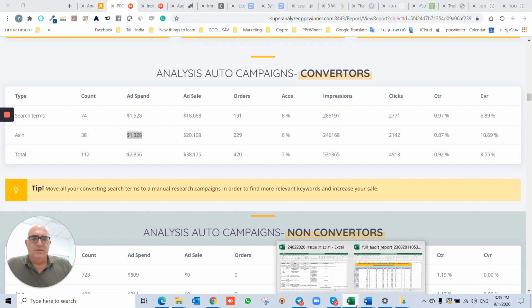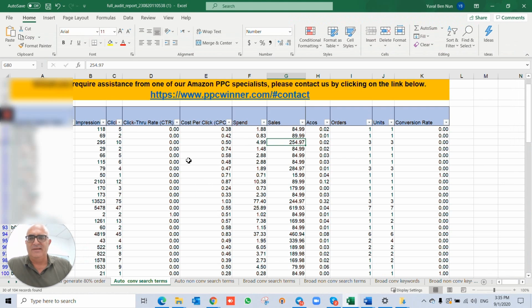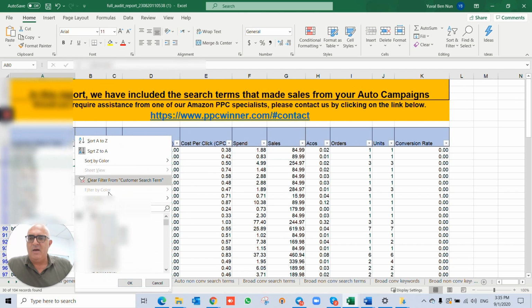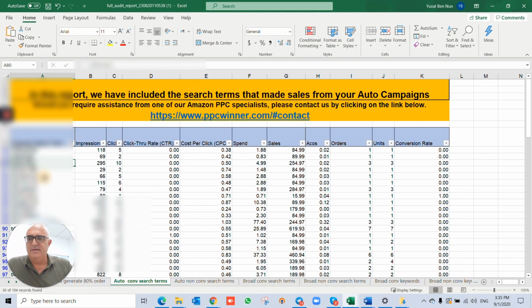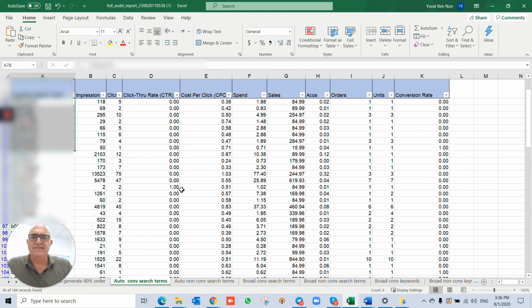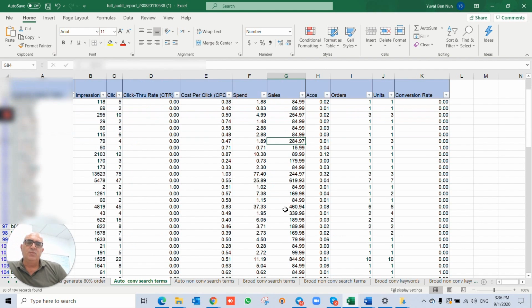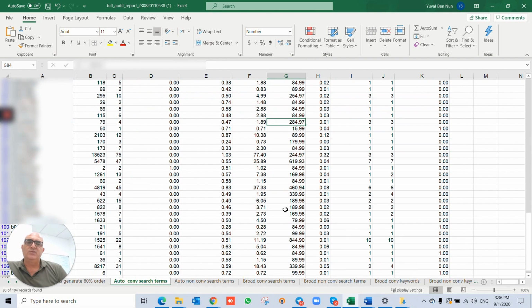So I will go here to the full report, which you can download from the SuperAnalyzer. Then I will filter here, which I already did in advance, and I will find only the ASINs. Now, with those ASINs, first I can analyze them and understand which one of them are selling better and why, and choose which one of them I actually want to create a competitor campaign on.